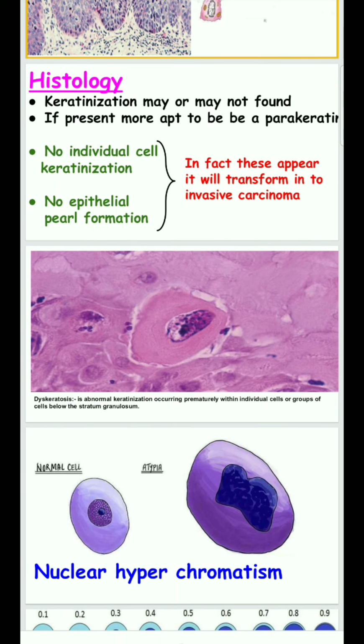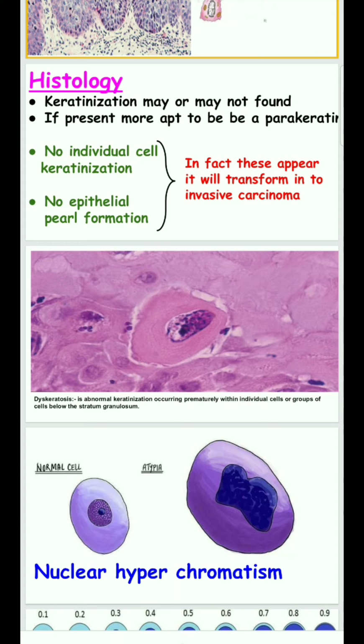At the same time, there is no individual cell keratinization and no epithelial pearl formation. What is individual cell keratinization? Especially in the spinous layer, a cell matures prematurely and forms keratin; that is individual cell keratinization.